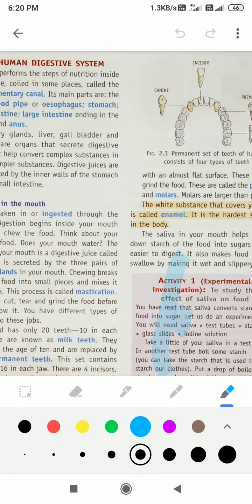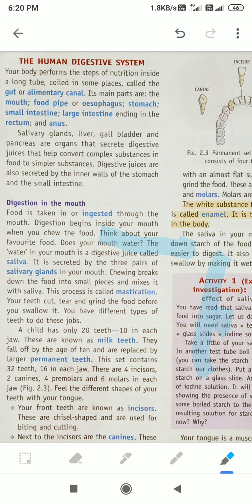See, our body performs the steps of nutrition inside a long tube coiled in some places called the gut or alimentary canal. Its main parts are the mouth, food pipe or esophagus. Food pipe is called esophagus also. Stomach, small intestine, large intestine, ending in the rectum and anus.